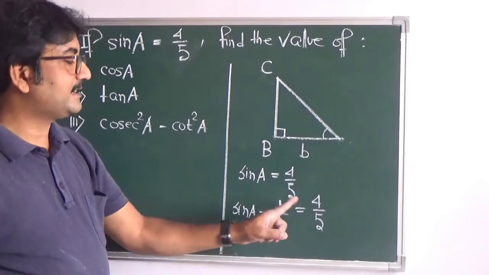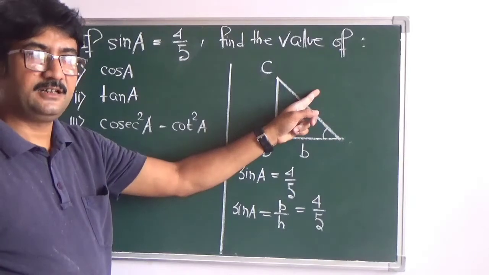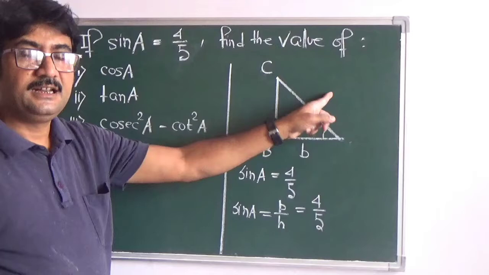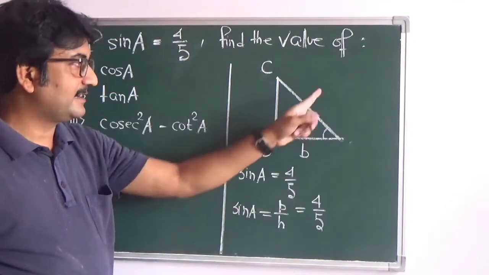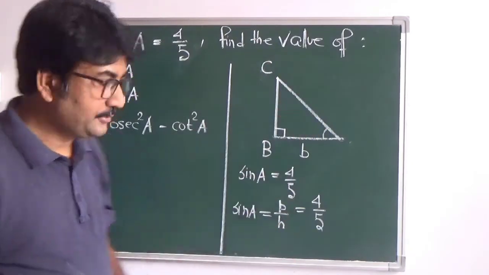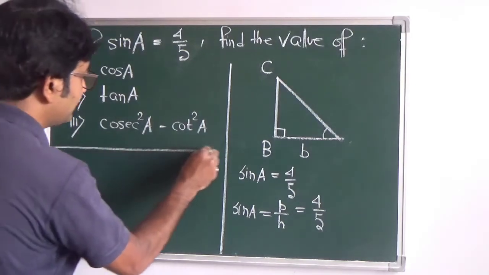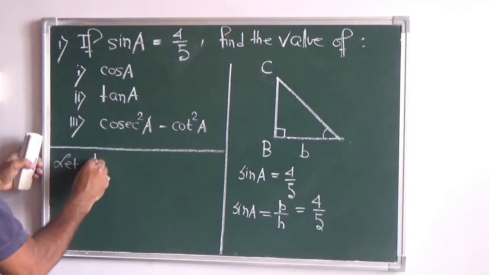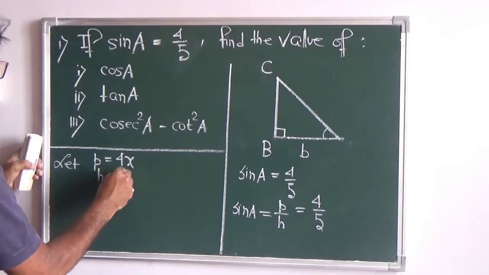So we cannot write P equals to 4 and H equals to 5. Okay, is it clear? You cannot take P equals to 4 and H equals to 5 directly. In some of the books you will find that P is taken as 4 and H is taken as 5. But that is not the correct way, because this is a ratio. So we have to take a constant. So we will write, let P equals to 4x and H equals to 5x.